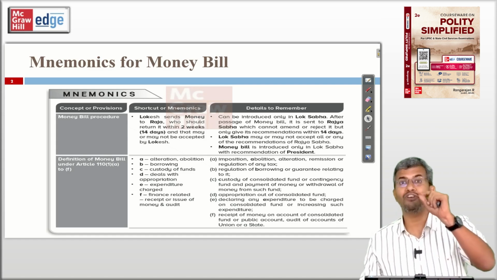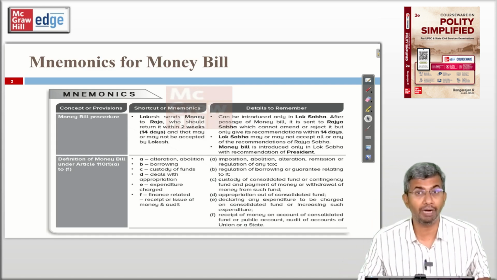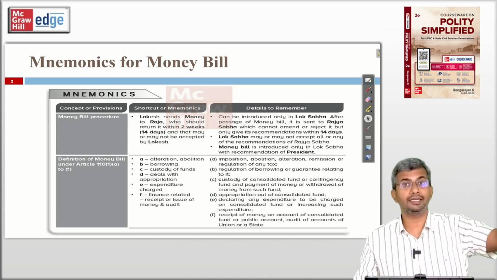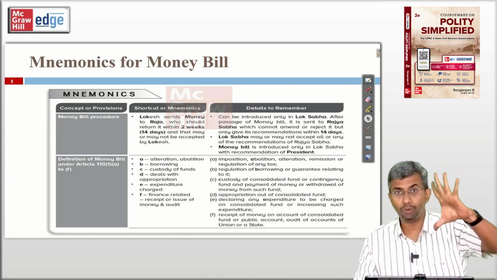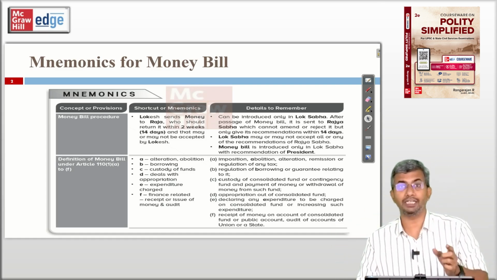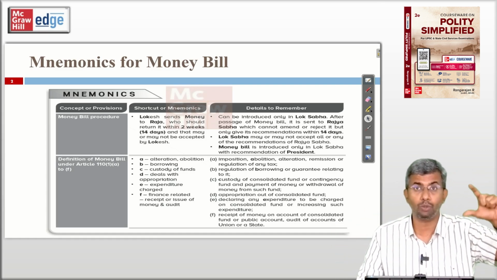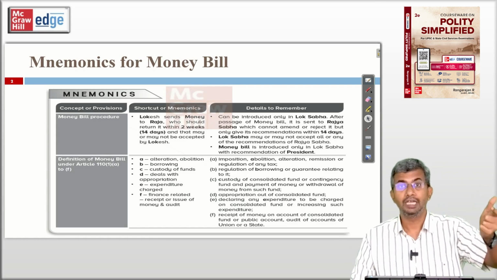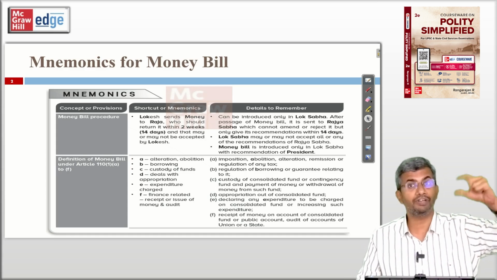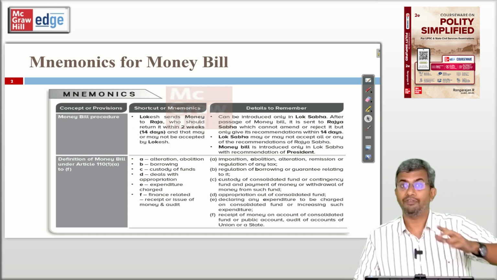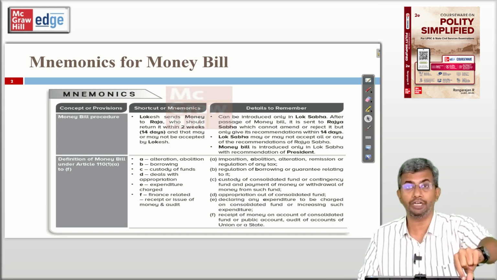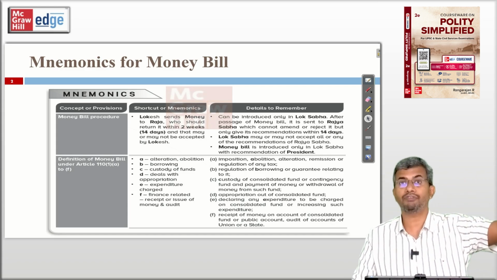But the definition of money bill, it's very important. What is a money bill? Any bill which deals only with Article 110(1) A to G, and A to F is the main part of the definition. G is just incidental to these matters. So if it deals only with A to F, it's a money bill. If it deals with any of those matters along with some other matter, that's a financial bill of category 1. And if it does not deal with these 6 matters but involves an expenditure out of the Consolidated Fund of India, that's a financial bill of category 2.